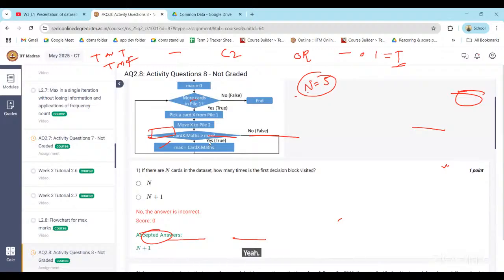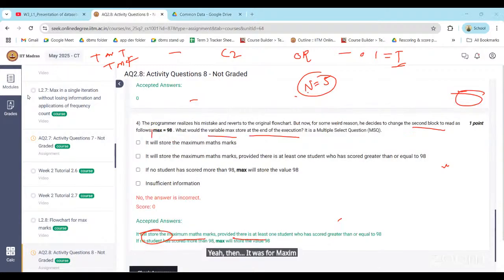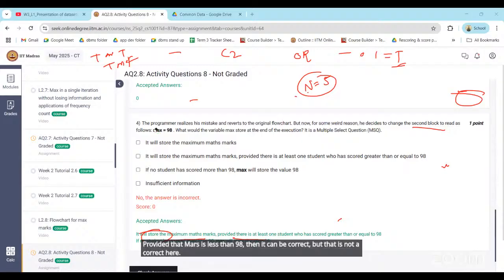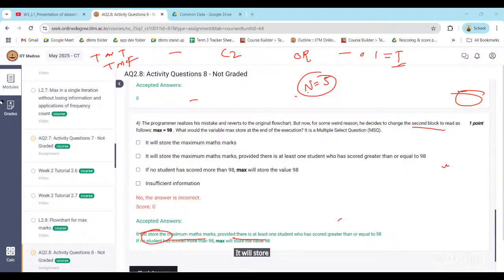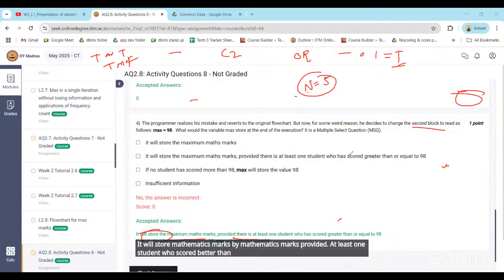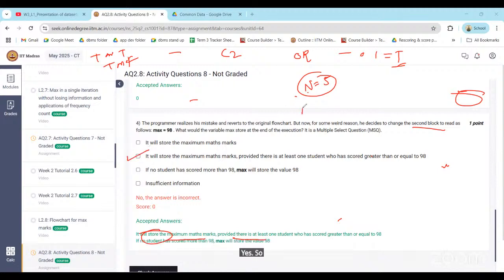Yeah, then it will store maximum mathematics marks, provided that the marks is less than 98, then it can be correct, but that is not correct here. It will store mathematics marks, provided at least one student scored greater than or equal to 98. Yes. So that max will get updated till when? Till 98 gets satisfied, right? So this is the correct option here.